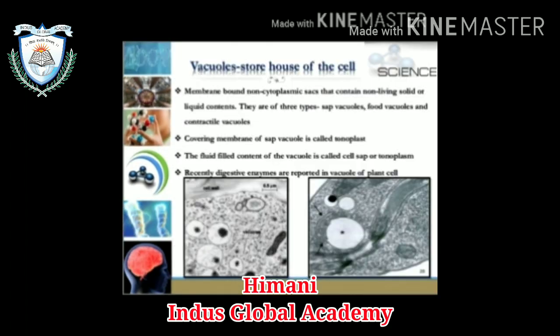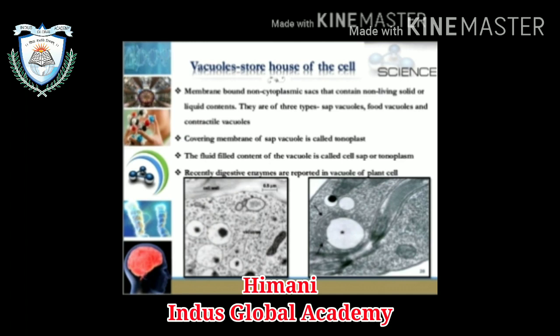Now vacuole, which is known as the storehouse of the cell. It is a membrane-bound non-cytoplasmic sac that contains non-living solid or liquid content. They are of three types: sap vacuole, food vacuole and contractile vacuole. The covering of the vacuole is called tonoplast, and the fluid-filled content of the vacuole is called cell sap.